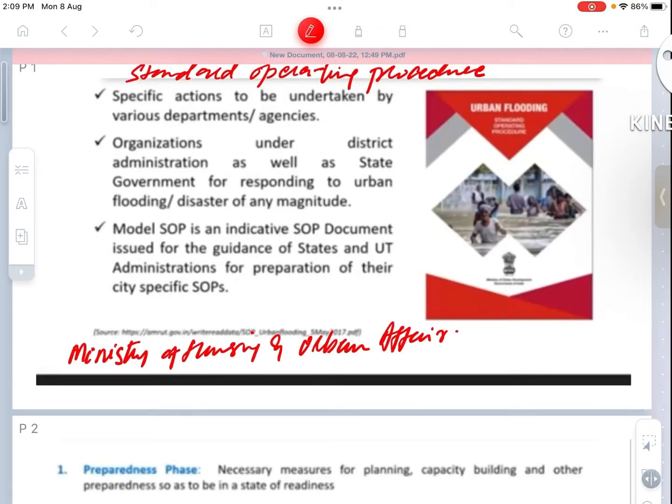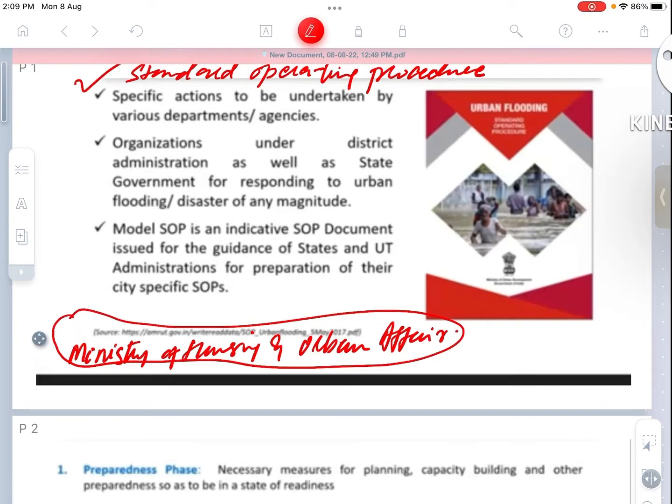Now this is the standard operating procedure developed by the Ministry of Housing and Urban Affairs. Now this ministry has suggested various measures based on the studies, the causes and the effects of urban flooding, and how based on certain studies the reduction in urban flooding could take place. So let's see.